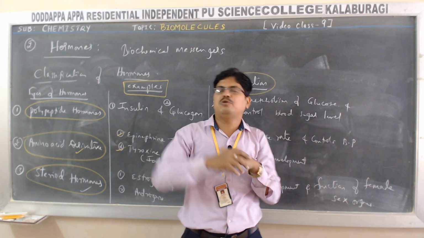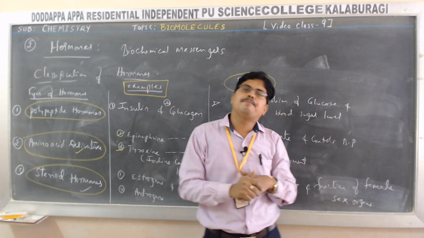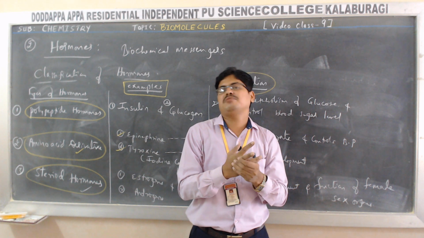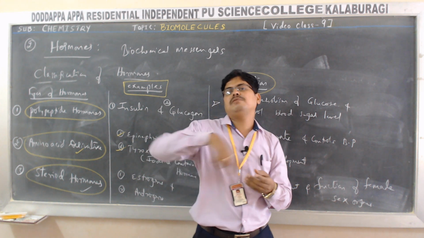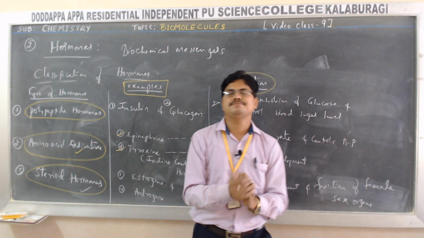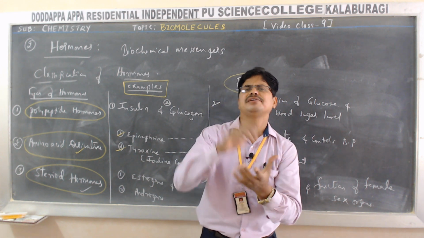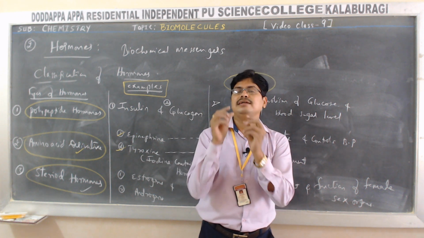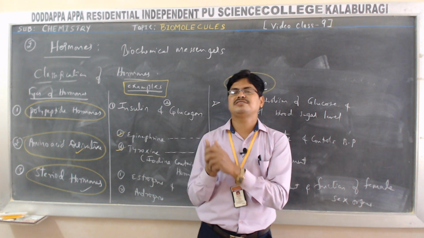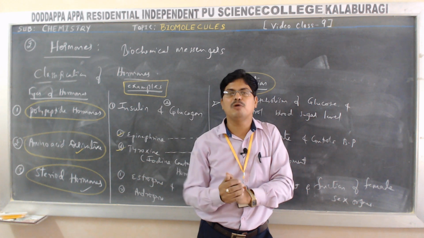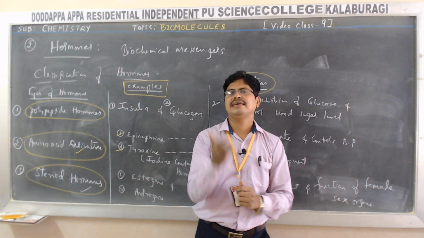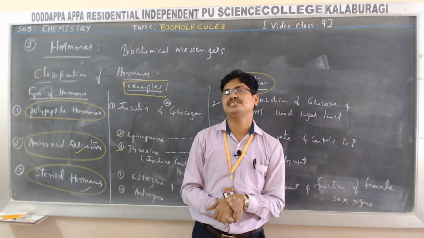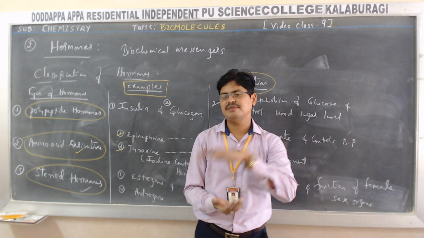Proteins as antibodies. And next is proteins as a structural material. Proteins act as structural material. For example, the insoluble proteins like fibrous proteins act as structural material for the cells and also they protect the vital organs inside our body. Example, keratin. Keratin acts as a structural material. Okay, collagen also acts as a structural material.